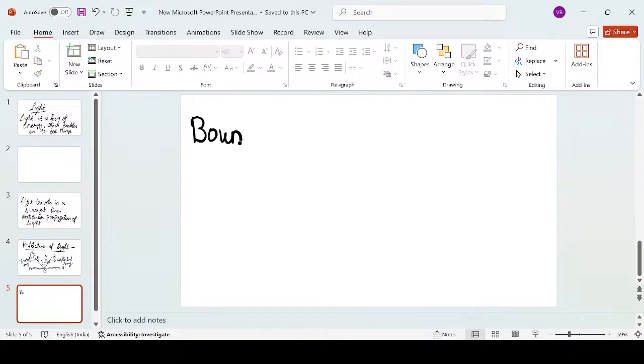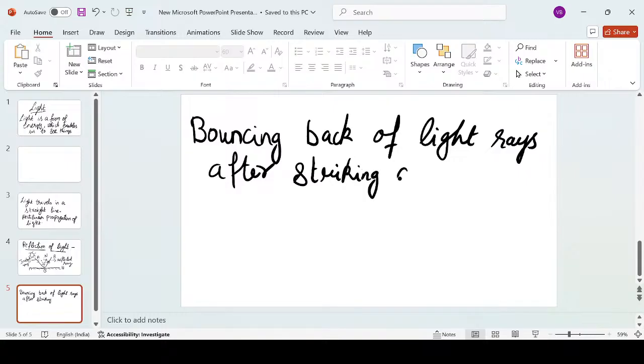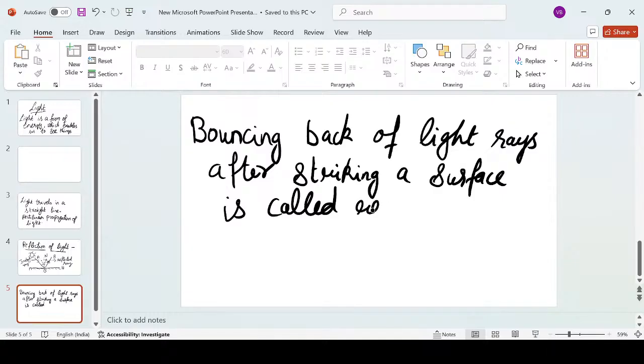Bouncing back of light rays after striking a surface is called reflection of light.